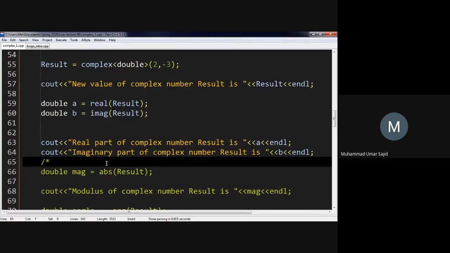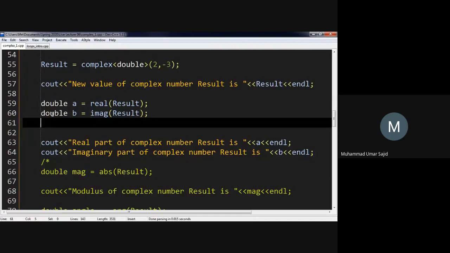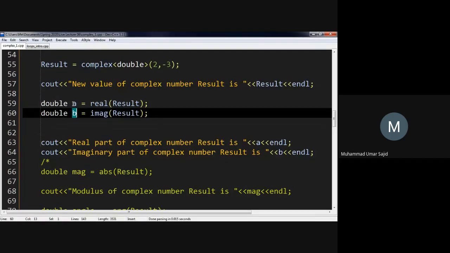If we append i or j next to it, it becomes an imaginary number. So we can store the magnitude of the imaginary part in a real number. If you write a plus jb, b is a real number and a is also a real number, and we are just storing the imaginary part in the real number b and displaying that.